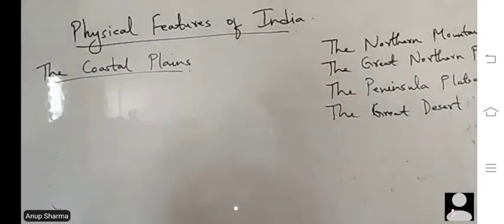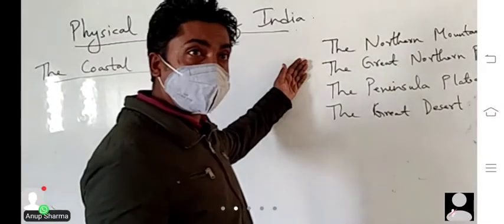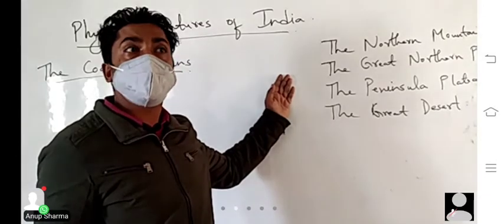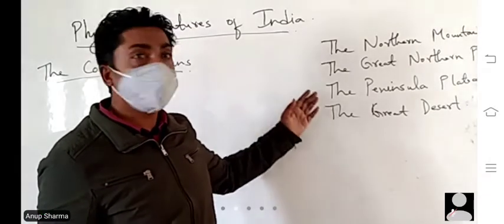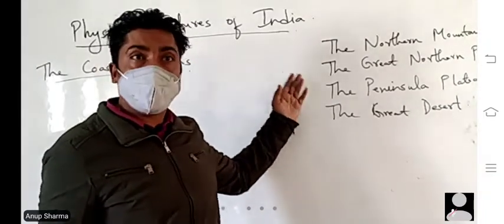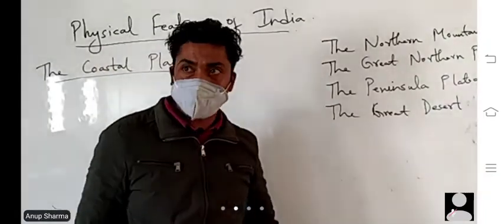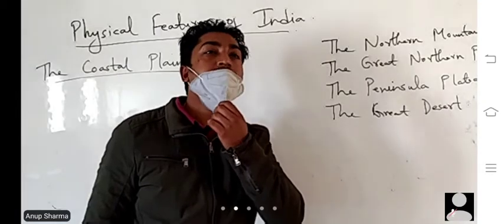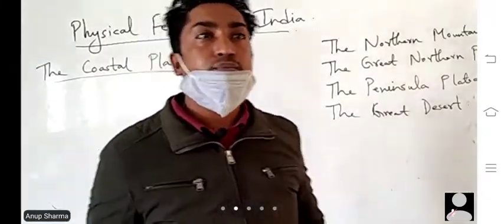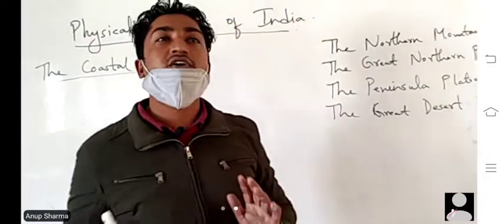So in our previous classes we talked about northern plains, Indus plain, Brahmaputra plain, and Ganga plain. In peninsula plateau we talked about that it is a tableland and it is rich in minerals, and we have different types of plateaus in peninsula region.